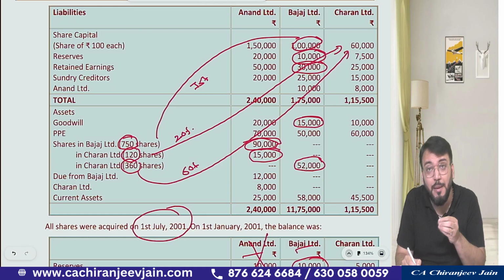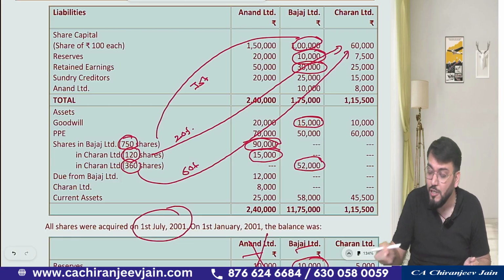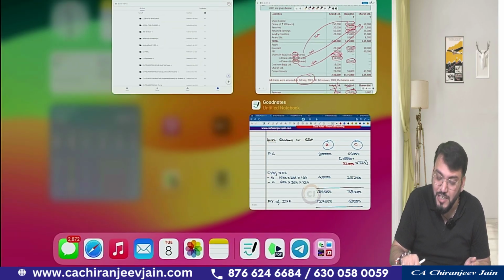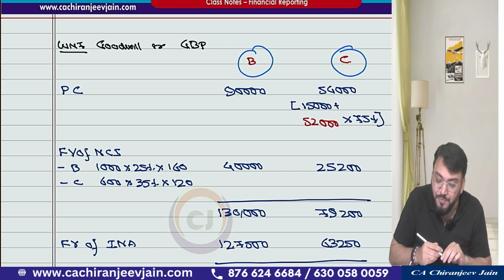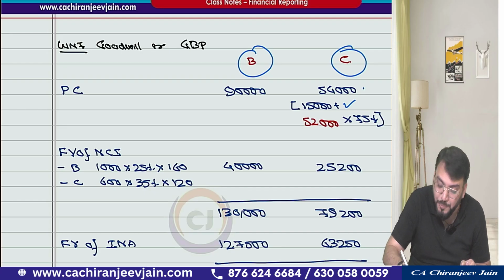So how much have they invested from the point of view of Anand? That will be 75% of 52,000. So 75% of 52,000, that is 39,000. 39,000 is indirect and 15,000 is direct. So 15,000 plus 39,000, you can see this is 54,000.